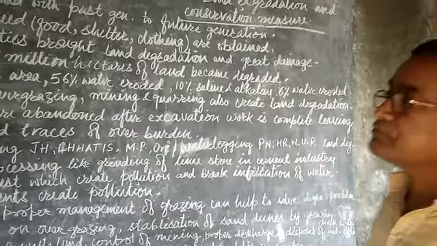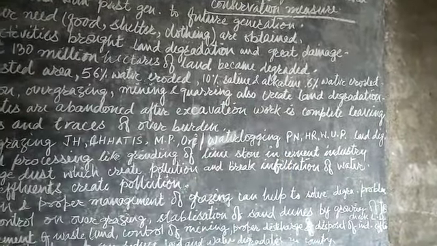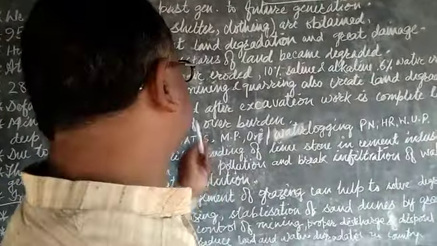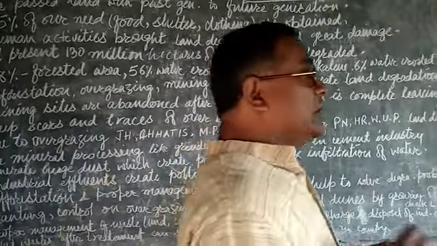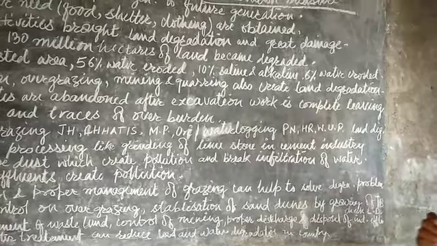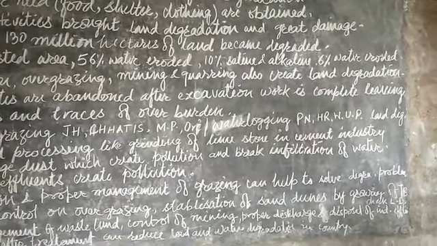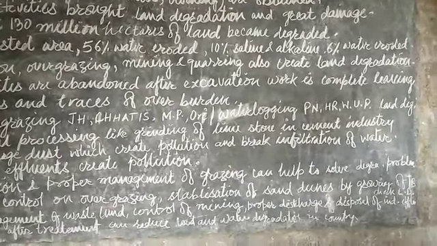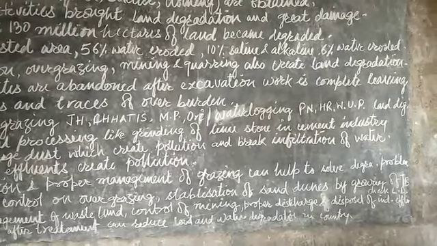Apart from this, deforestation, which is a human activity, overgrazing, which is also a human activity, mining and quarrying also create land degradation. All of these are human activities, and when done on a large scale or in a continuous way, they create land degradation.